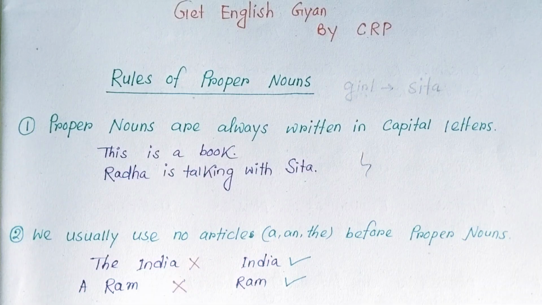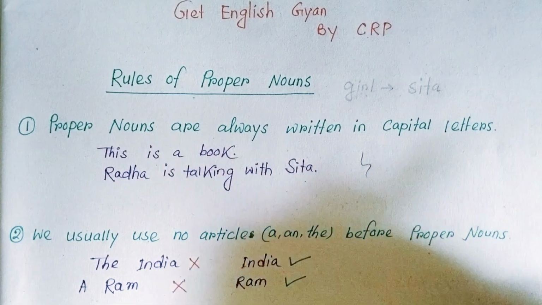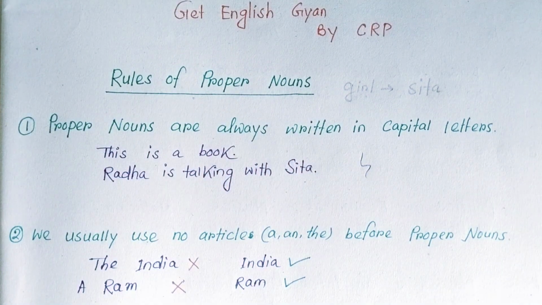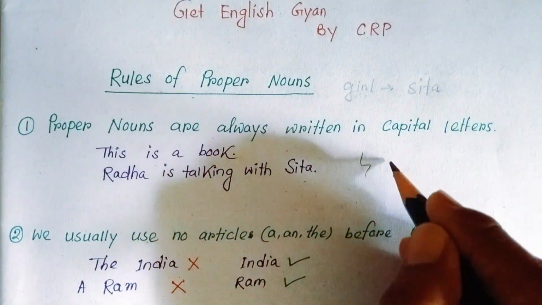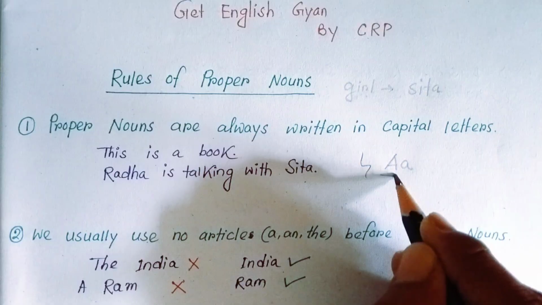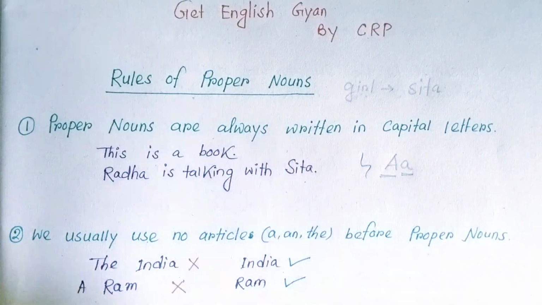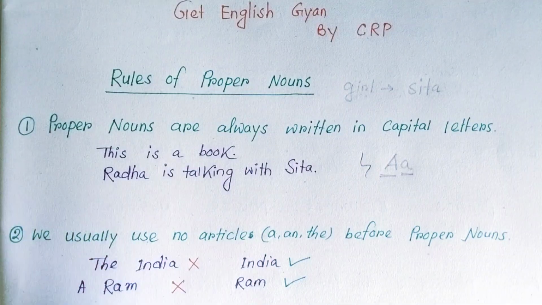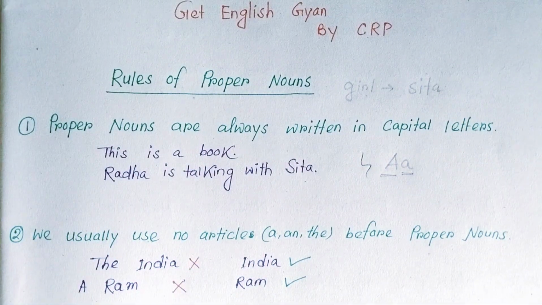We know that in English there are two forms of letter writing. One is capital and one is small. In other words, we call them the uppercase letter and the lowercase letter. Similarly, just see, this is capital, but this is small. But if we write any proper noun, the proper noun will be in capital letters.